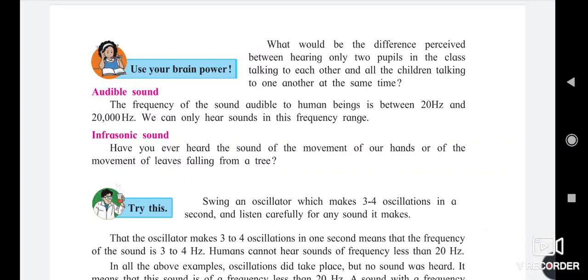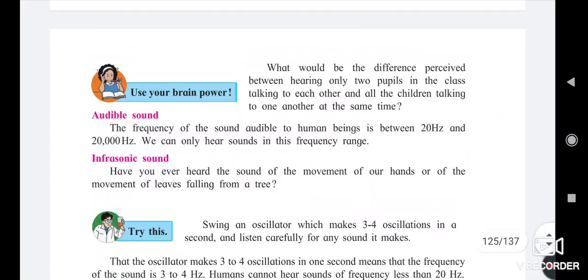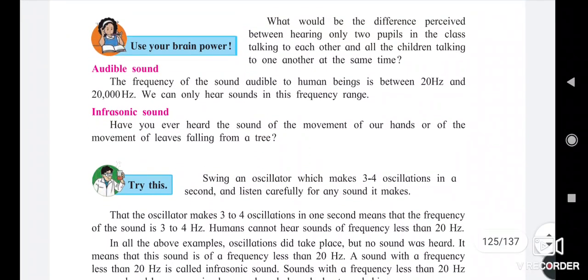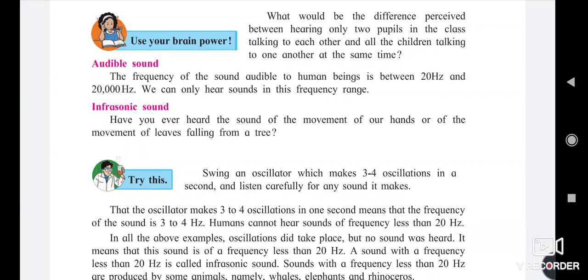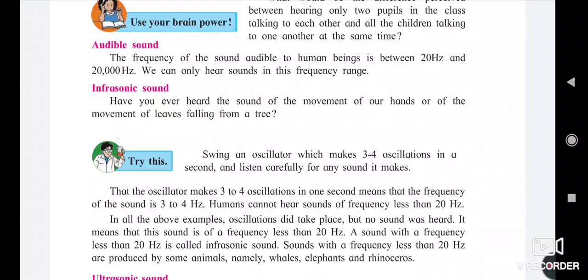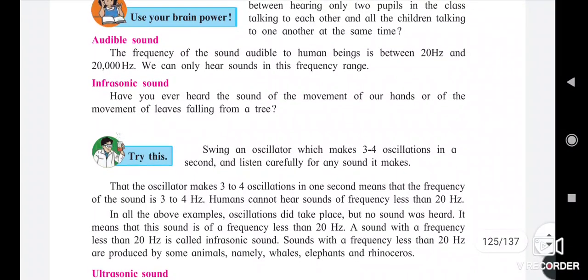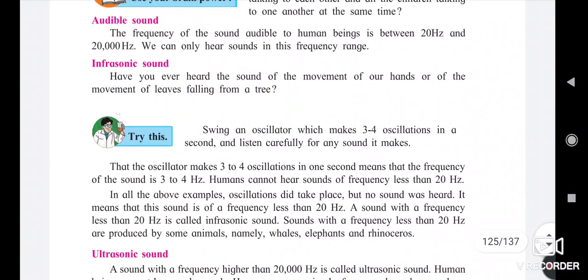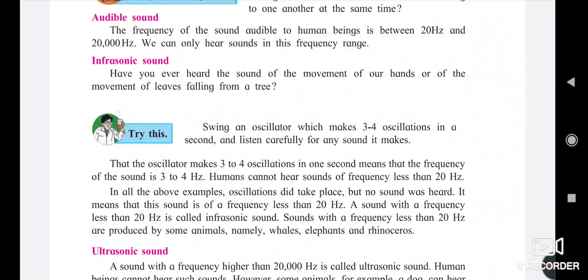So here we can easily classify sound in three ways. The first is audible sound, meaning the frequency of a sound audible to human beings, that is between 20 hertz and 20,000 hertz. Beyond that, human beings cannot hear. The next is infrasonic sound.